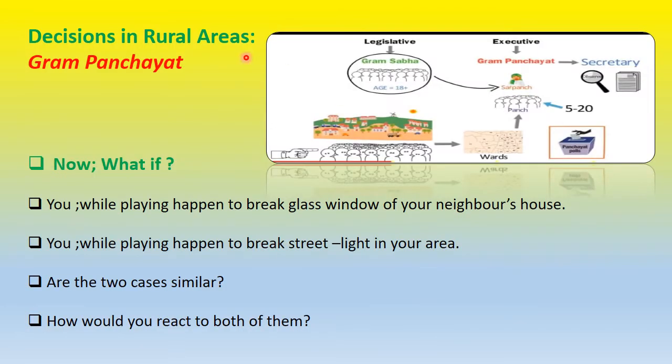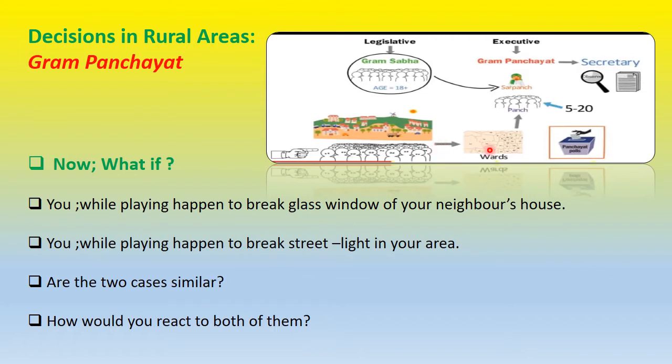So far we have done the rural areas setting, how decisions are taken in a rural setting in India. In the last chapters we have done that, and this particular picture describes whatever we have done so far. We have primarily two branches, legislative and executive. Legislative is the one who is forming it, because the Gram Sabha forms the Gram Panchayat and elects the Gram Sarpanch or Pradhan. These are the members of the Gram Sabha.